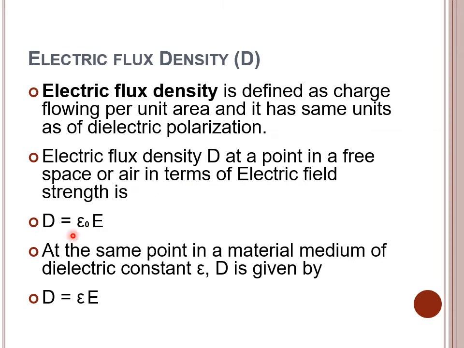It is given as D is equal to epsilon naught E. But if there is a material medium of dielectric constant epsilon, then the electric displacement vector D in that material medium will be given by D is equal to epsilon E. Thus we can see here that this flux density vector D not only depends upon the applied electric field, but it also depends upon the type of dielectric material used over here.